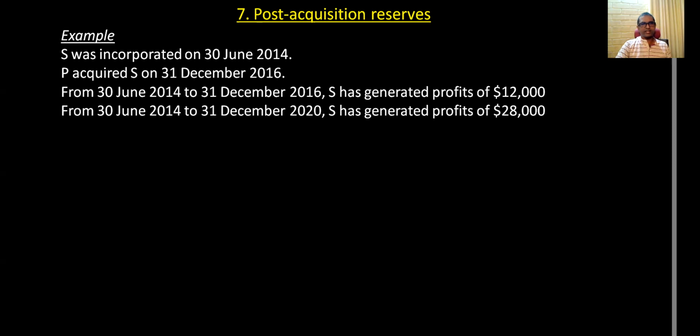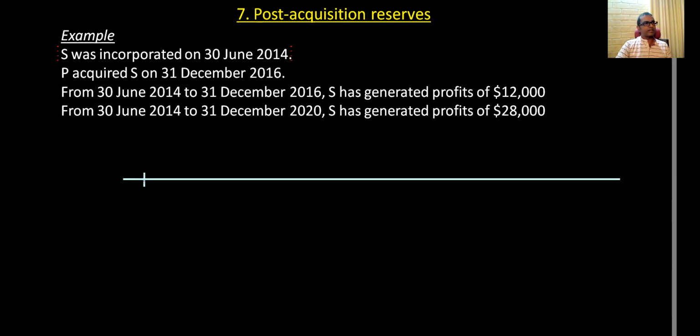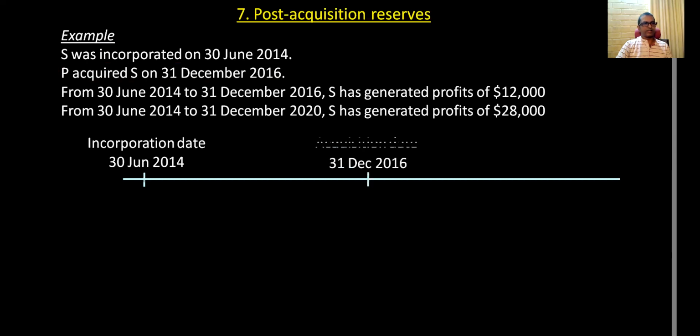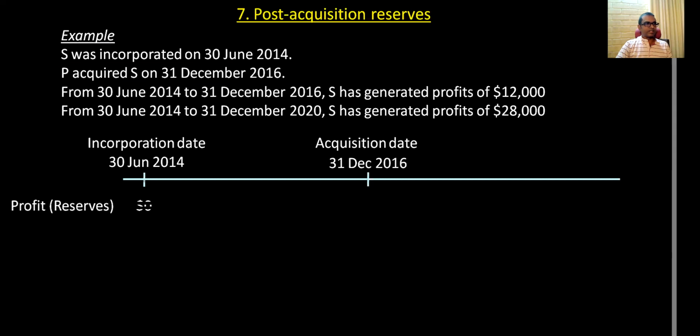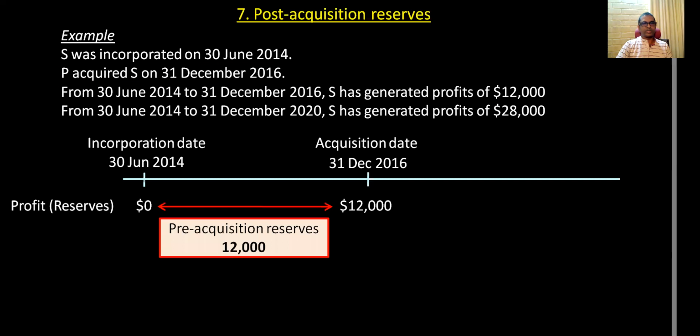We'll clarify this with the timeline. So this is the incorporation date, and this is the acquisition date. We already know this, right? From incorporation date to acquisition date, reserves generated 0 to 12,000, and this is known as pre-acquisition reserves.